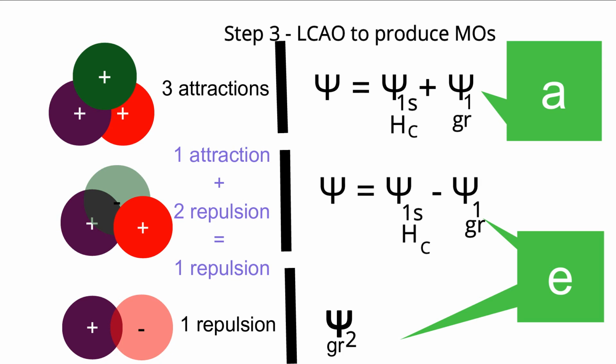So total three attractions are there in this molecular orbital. Because of attraction, its energy should be lower or higher? Lower. Means it is as good as bonding orbital.